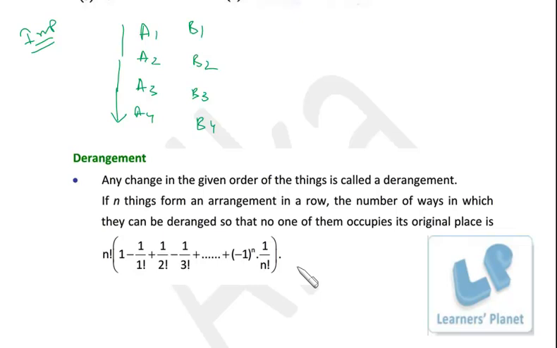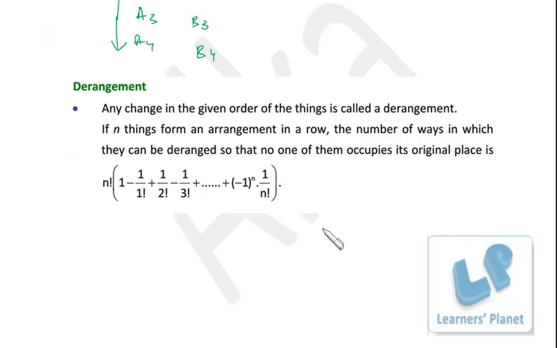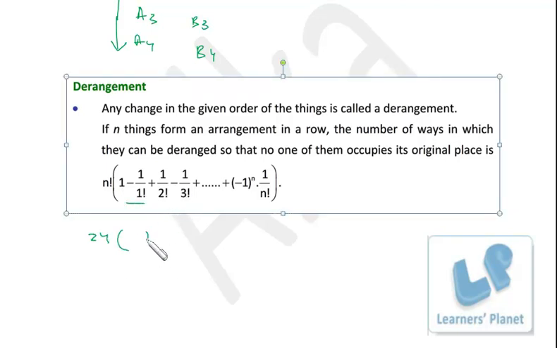If you have 5 things, then you put the value of n as 5. If you have 3 things, you put n as 3, and 4, whatever, right? So directly I'll be putting the value of n as 4 over here. So it is 4 factorial, that's 24, times (0, then plus 1 upon 2 minus 1 upon 6, and since n is even, we'll be getting positive, so plus 1 upon 24).